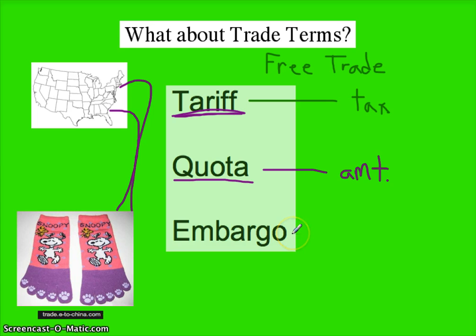And finally, an embargo. Now, we do have an embargo with Cuba. We do not have trade with Cuba. You may remember us talking about that. And usually embargoes have to do with politics. They don't really have to do much at all with what is being traded. Sure, you could have these Snoopy socks made in Cuba, but the United States is not buying them. So when you have an embargo, you are not trading at all with that country, or you're not trading for a certain product, and usually it's just not the country at all.